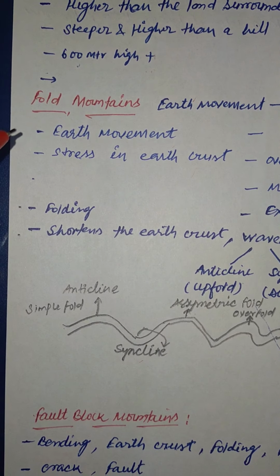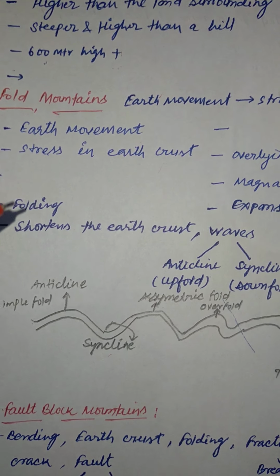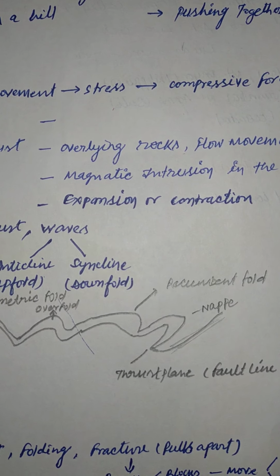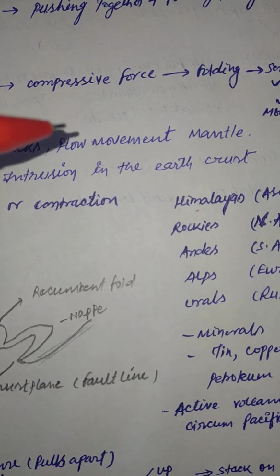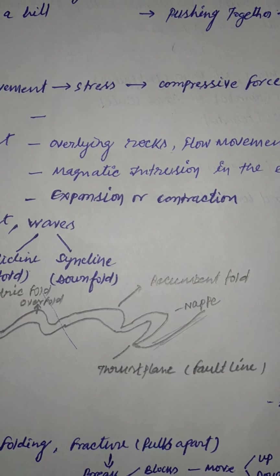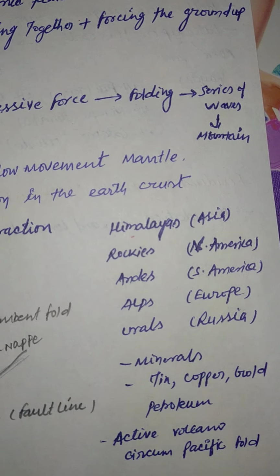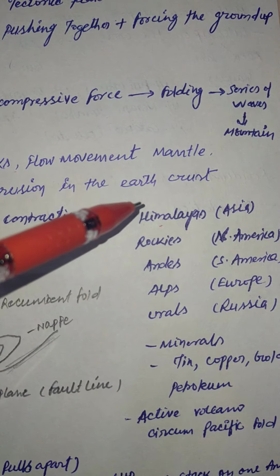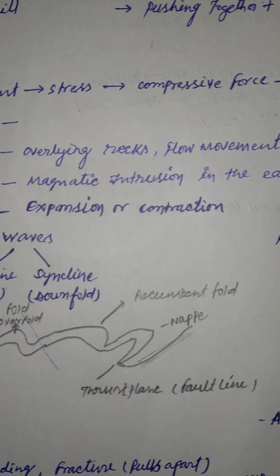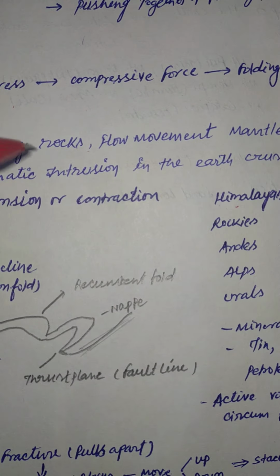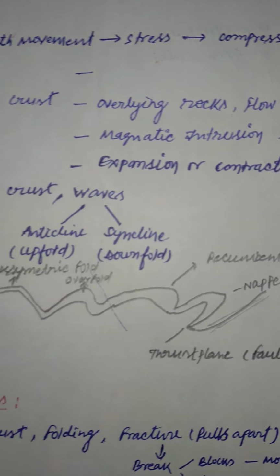There is a movement in the earth crust, which causes stress. The reasons for stress are basically overlying rocks, flow movement in the mantle, magmatic intrusion in the earth crust, and expansion or contraction. So these are the reasons. If you remember all these things, you can write that stress is caused because of these reasons, and ultimately